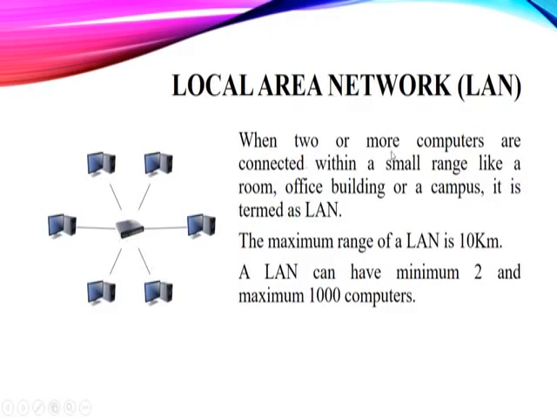Now, when two or more computers are connected within a small range, like a room, an office, a building or a campus, it means we have a limited area in which a few computers are connected. In that case, that network is termed as a LAN. The maximum range of a LAN is 10 kilometers, and in a LAN we can have a minimum of 2 computers and a maximum of 1000 computers.